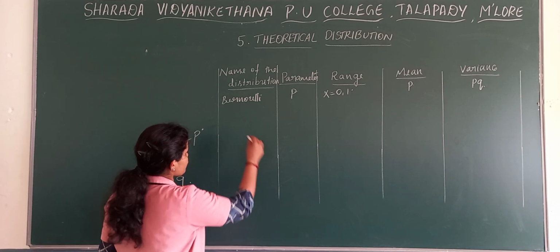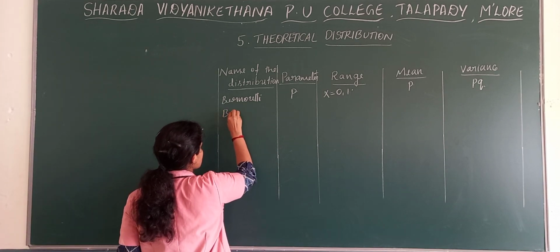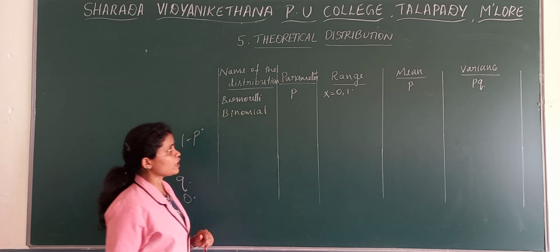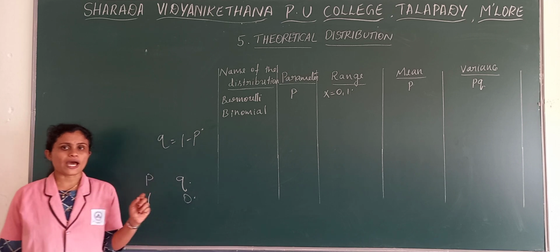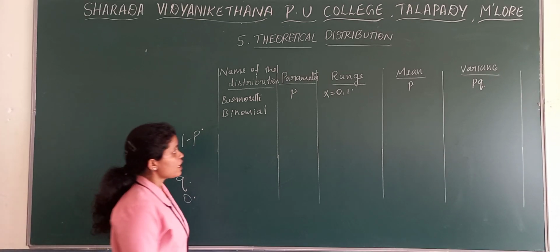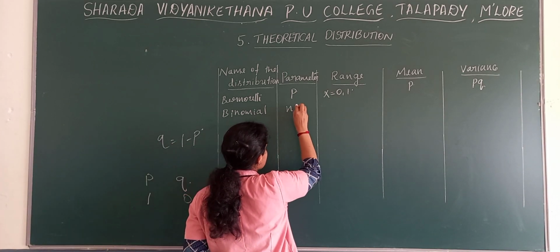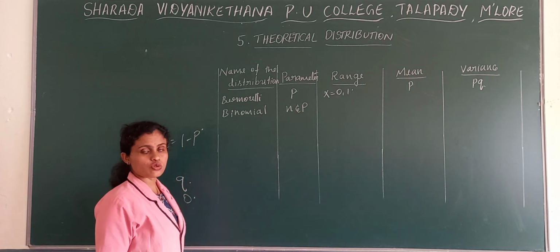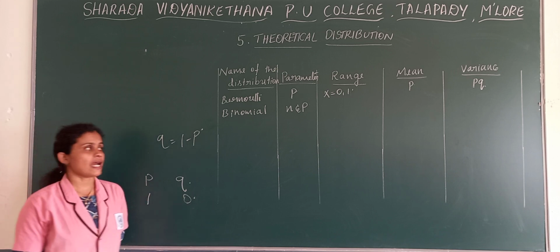Next, we get the binomial distribution. What are the parameters of binomial distribution? The parameters are n and p. Binomial distribution has two parameters, that is n and p.